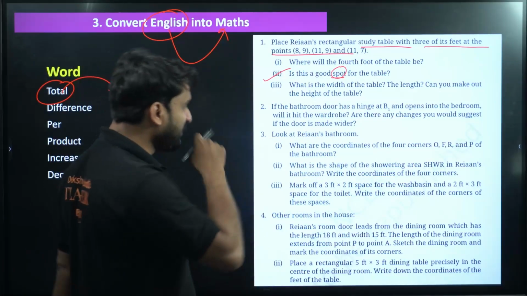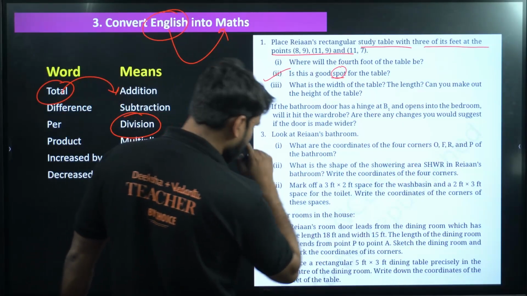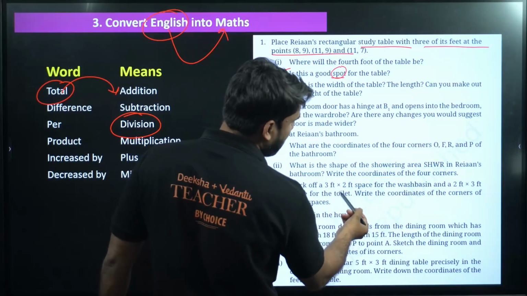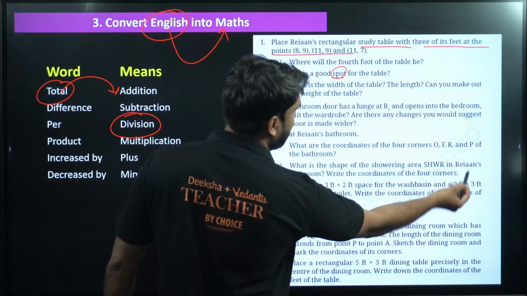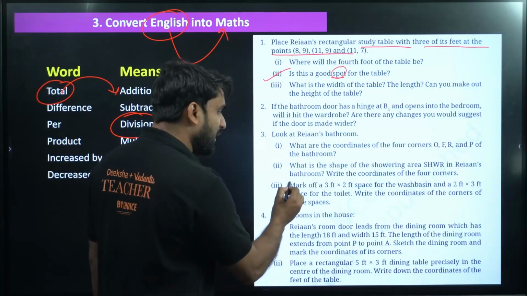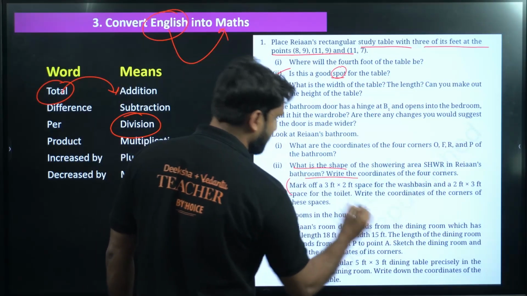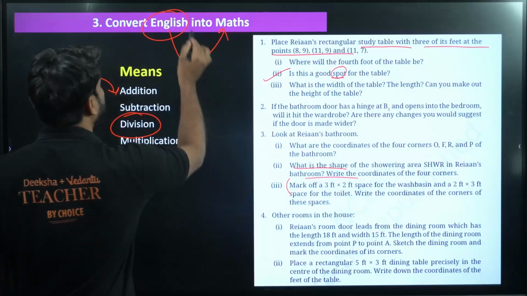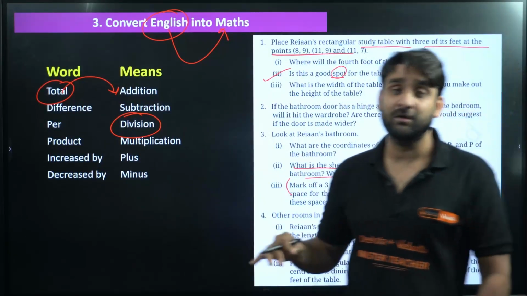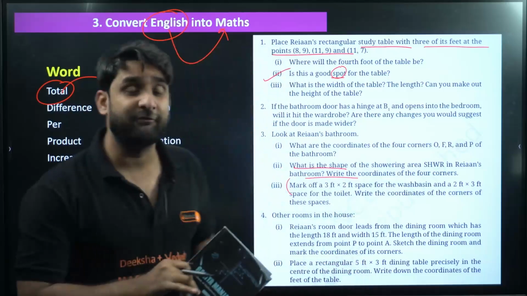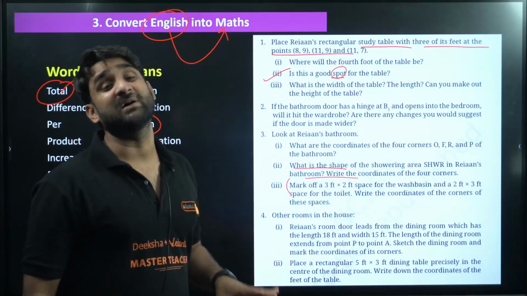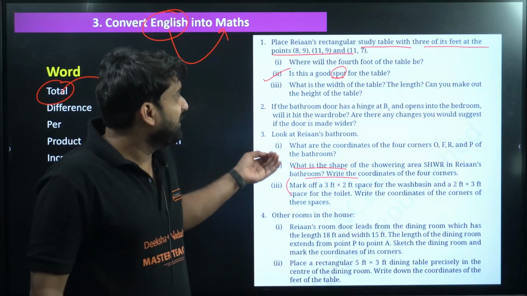Now, moving to the next, look here. Mark a 3 feet by 2 feet space for the wash basin and a 2 feet by 3 feet space for the toilet. Write the coordinates of the corner. So there is a lot of English language here, and you have to convert the English into mathematics. This is very important. This is the genuine requirement of Ganita Manjari, because there are a lot of questions with grammatical English stories that explain the situation.